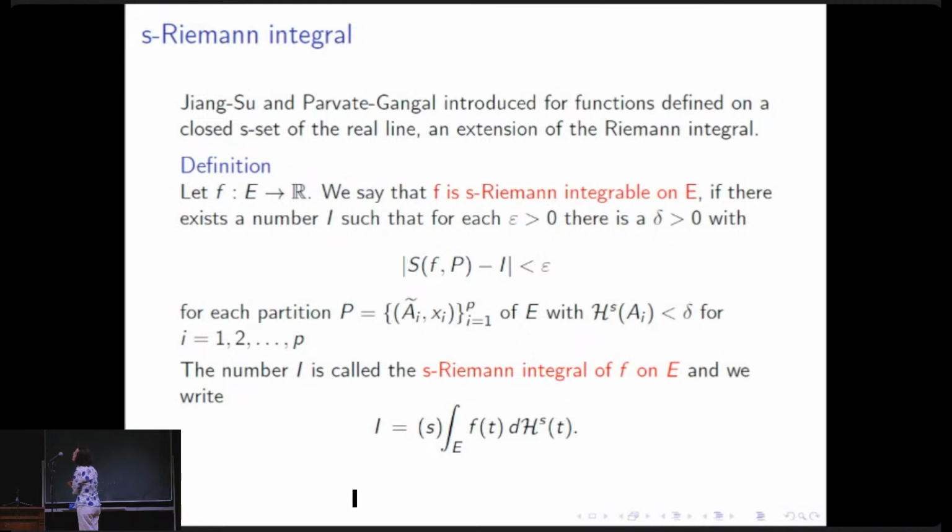Scholars like the Chinese scholar Jiang Su and the Indian scholar Parvate and Gangal introduced an extension of the Riemann integral, which is, up to a constant, exactly this S-Riemann integral.